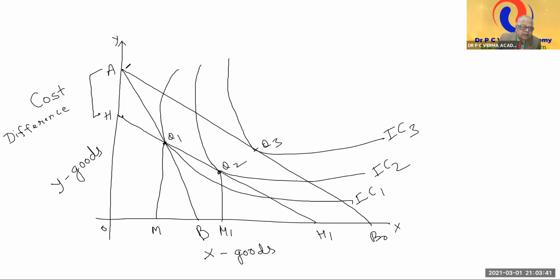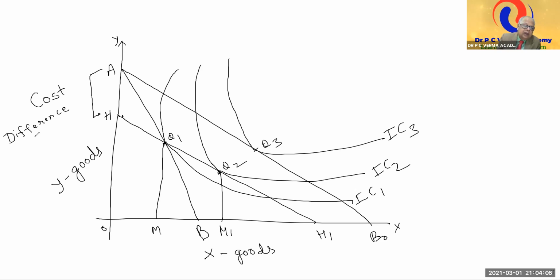And this difference AH is called the cost difference. In the previous diagram, you see the price compensating variation in income. This is the difference between Hicksian and Slutsky. Slutsky never thought of any compensating variation.